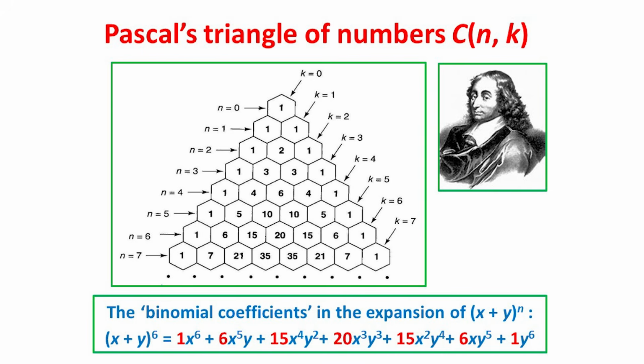The combination numbers C(n,k) that appear in Pascal's triangle are often called binomial coefficients because they arise when we multiply out powers of a binomial, or two-term expression, such as x plus y. For example, when we multiply out (x+y) to the power 6, we get the result below, where the coefficients 1, 6, 15, 20, 15, 6 and 1 are again Sussruta's numbers.